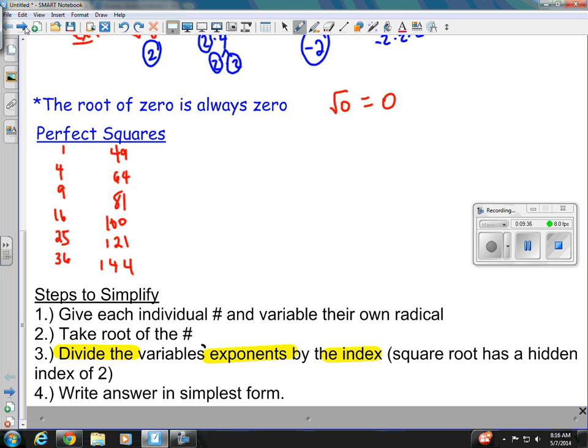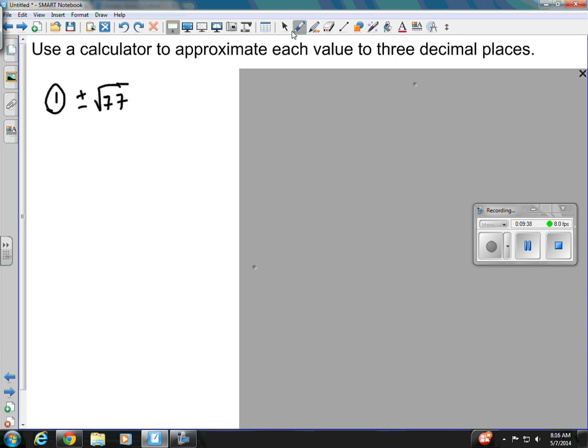So let's see some examples. Example 1 says to use a calculator to approximate each value to 3 decimal places. So our first example is plus or minus the square root of 77. Now this sign in front just tells us my answer could be a positive or a negative. So you don't really do anything with it but just drop it down to your answer. So plus or minus.